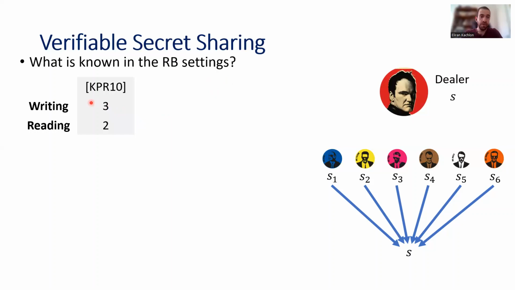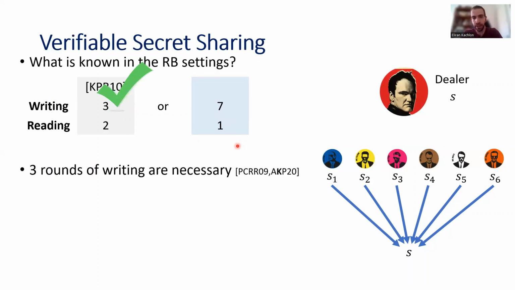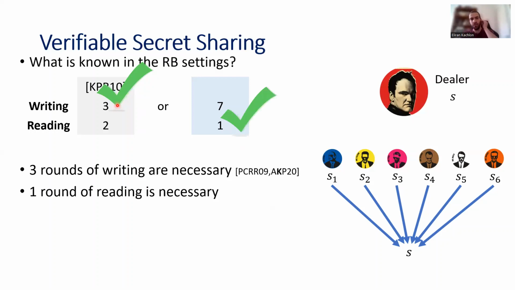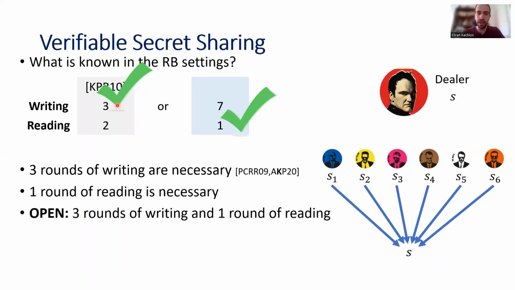So there is the work of Kumaresan, Patra, and Rangan that provides a VSS protocol with 3 rounds of writing and 2 rounds of reading. And before, we said that every function can be computed in 7 rounds, and therefore there also exists a protocol for VSS that requires 7 rounds of writing, but now only 1 round of reading. And it is known that 3 rounds of writing are necessary. And of course, 1 round of reading is necessary. And therefore, the main open question is, can we achieve both? Can we have a protocol that achieves both 3 rounds of writing and 1 round of reading?